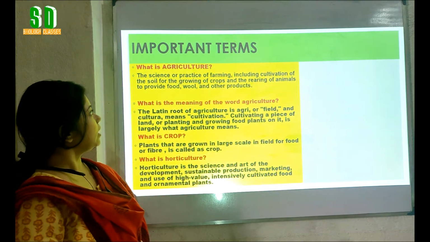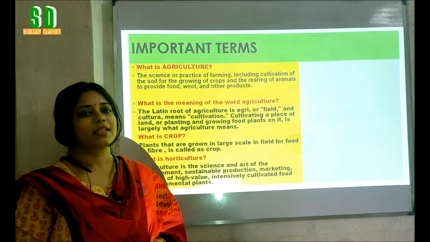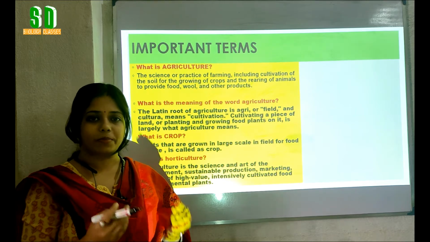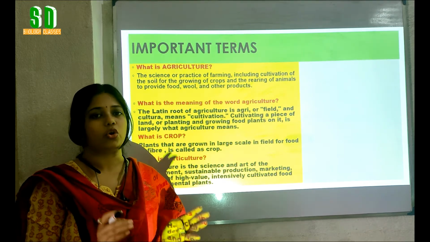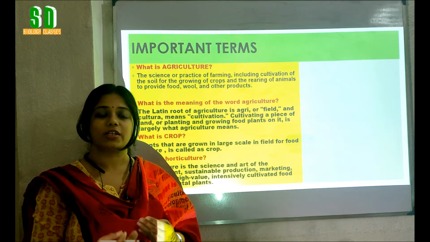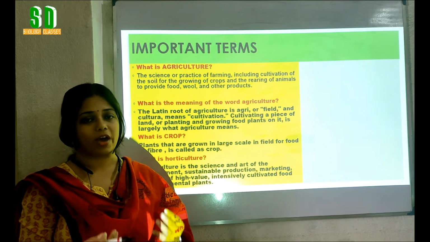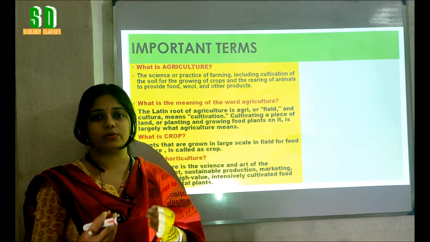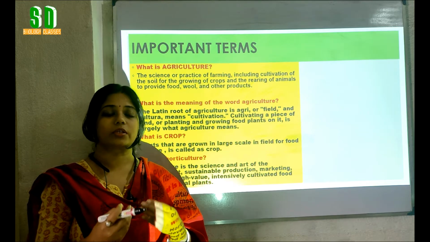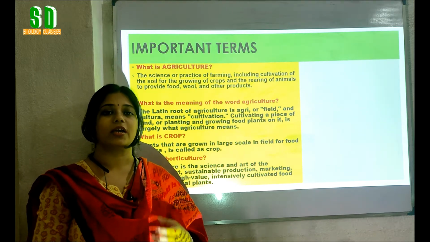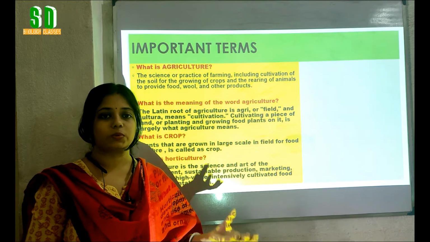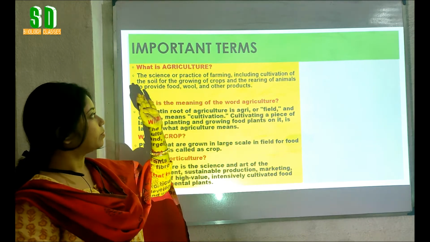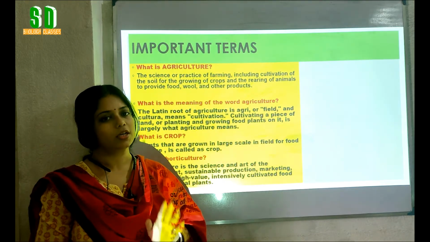So, basically, agriculture is the branch of science that deals with the practice, development and cultivation of the plants, and also of the animals from whom we are getting our food, wool, fiber, etc. So, taking care of those plants and animals, growing them, how we can improve their varieties, and how we can develop the yield from those plants and animals, all these things are discussed in the branch of science that is called agriculture.